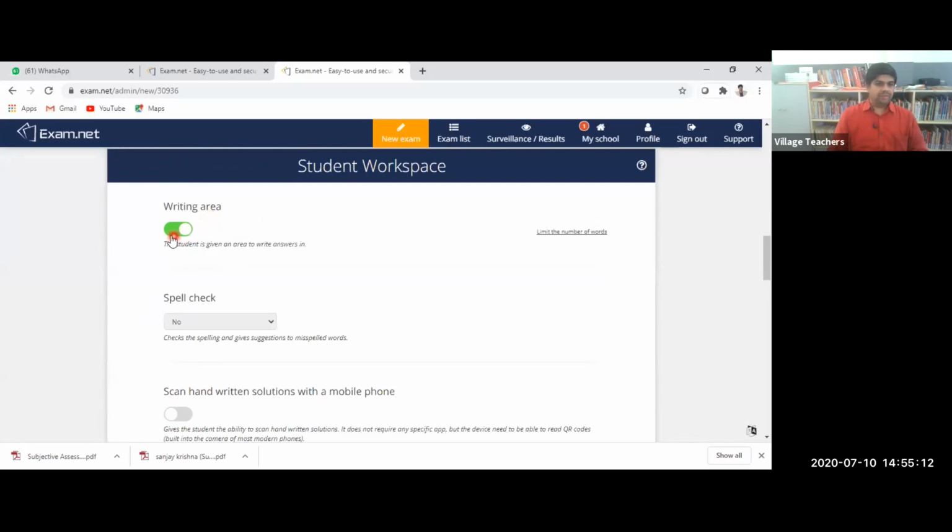Writing area we need to enable. This we need to ensure that this should be enabled. This is very important, because the students are supposed to write on the right side of the question paper or the down side of the question paper.